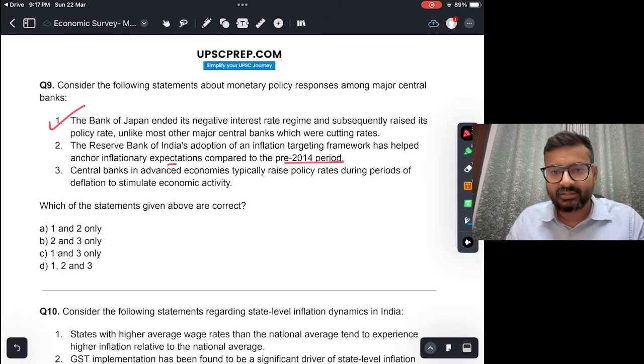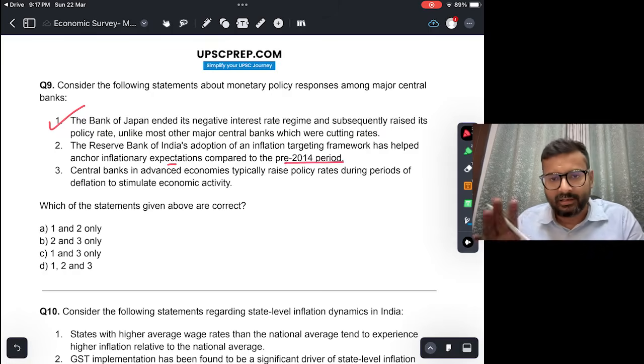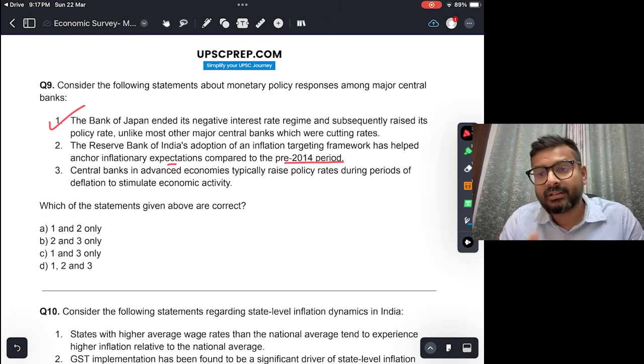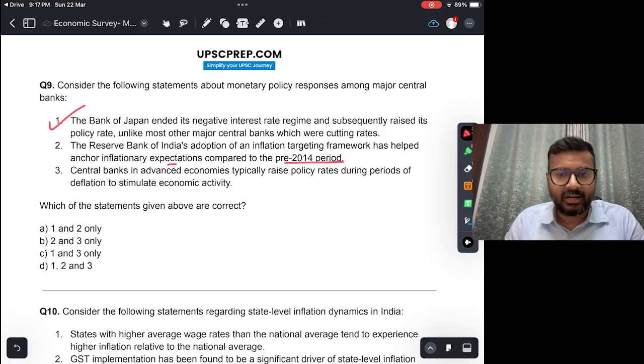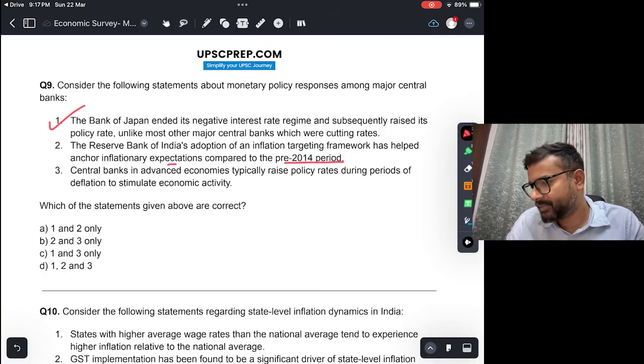So as per the economic survey, 2014 के पहले and during the early 2000s, 2010s, we even reached double-digit inflation. Inflation was not as much in control, but since the adoption of this inflation targeting framework, particularly after the constitution of the Monetary Policy Committee in 2016, RBI has been quite successful in keeping the inflation within the 2 to 6% band. Okay, थोड़ा सा ऊपर नीचे होता है, but more or less RBI has been quite successful. So this is also correct.